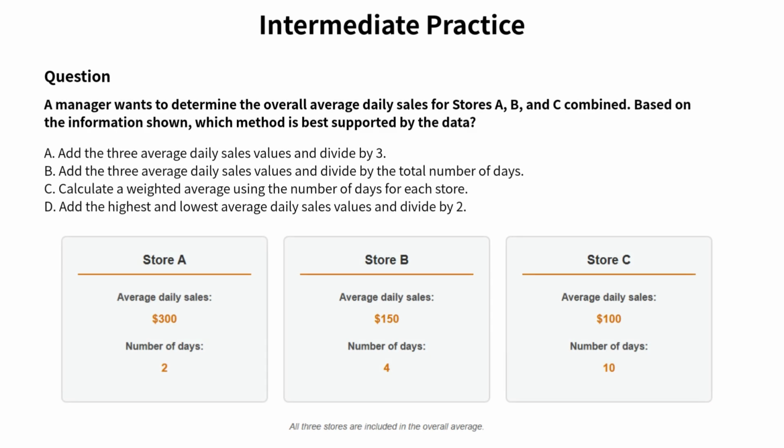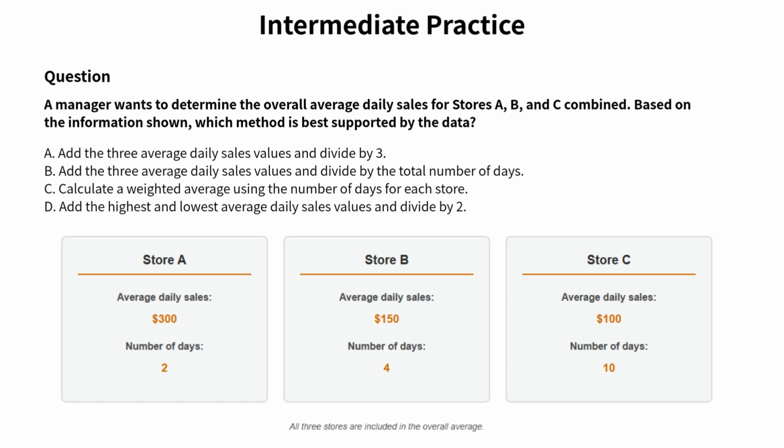Alright, let's take a moment to think this through. Look carefully at the information shown for stores A, B, and C. Each store reports an average daily sales value, but notice that the number of days is different for each store. The question here is not asking you to calculate a final number yet. Instead, it asks which method is best supported by the data.